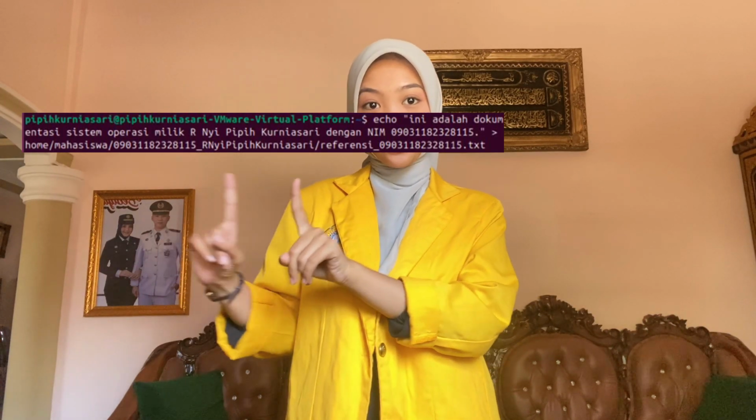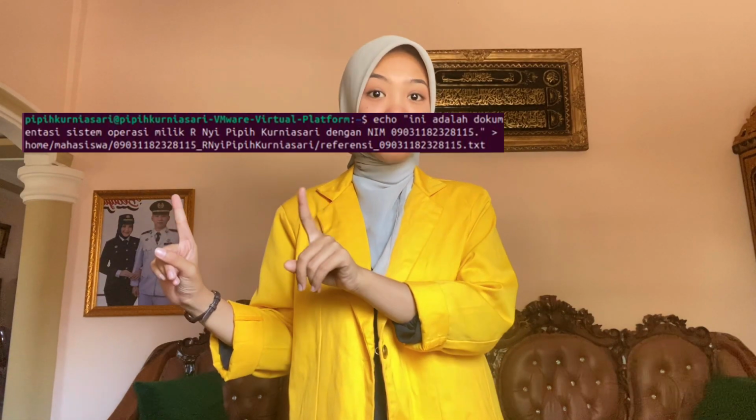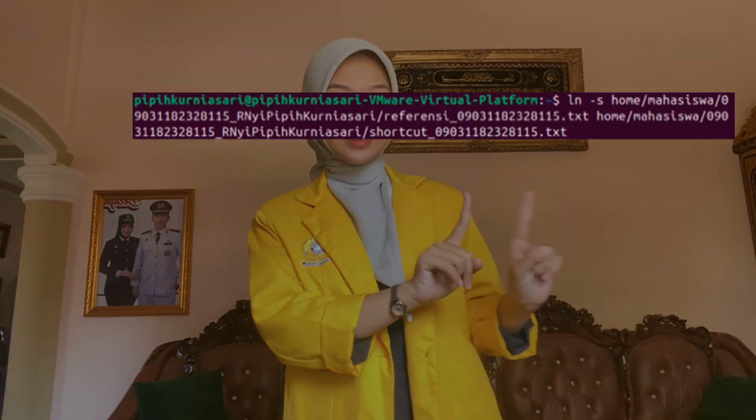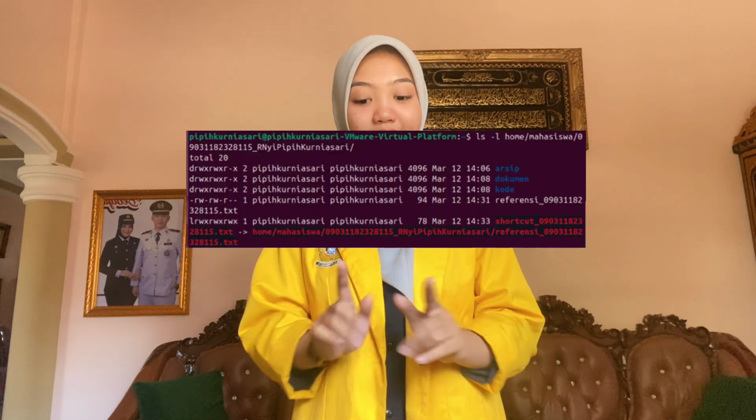And next question, symbolic link. A symbolic link is a shortcut to another file. First, create a reference file. In the fourth question, we use the following command to create a reference file. Second, create a symbolic link. To create a shortcut to the file, we use this. Third, check the symbolic link. To verify that the link has been created, we run this.